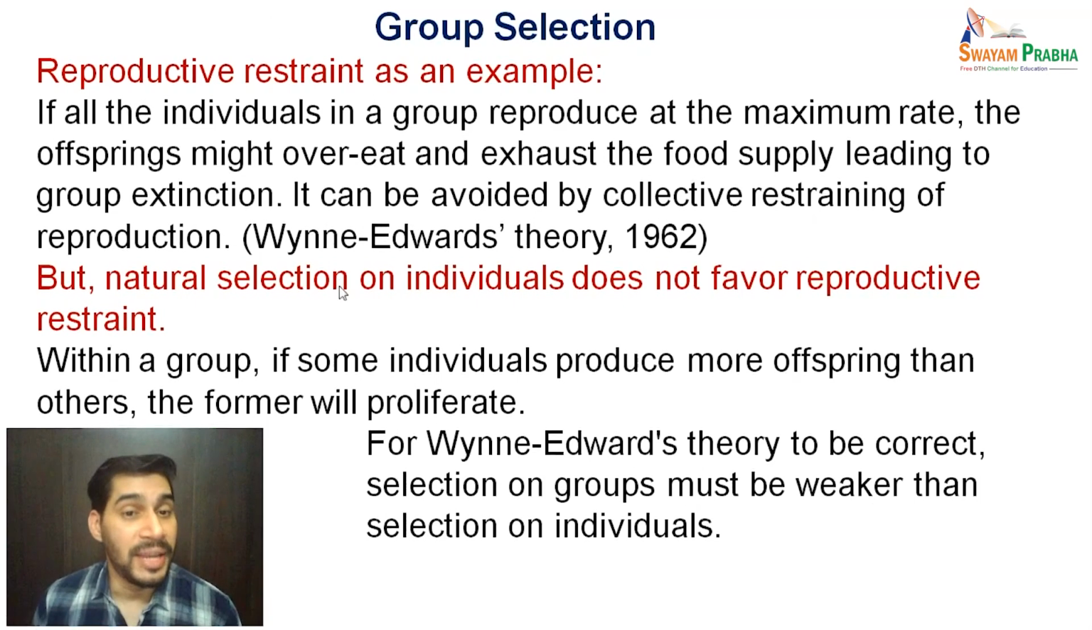But natural selection on individuals does not favor this reproductive restraint. Within a group, if some individuals produce more offspring than the others, the former will proliferate. This is how we have learned about natural selection. For the Wynne-Edwards theory, which treats reproductive restraint as an example of group selection, in order to be correct, the selection on groups must be stronger than the selection on individuals. So this is a very fine example to show how group selection and natural selection operate.